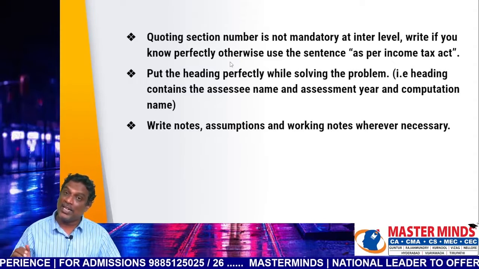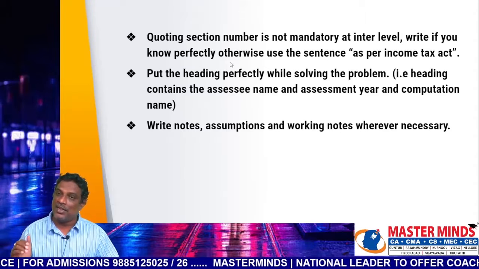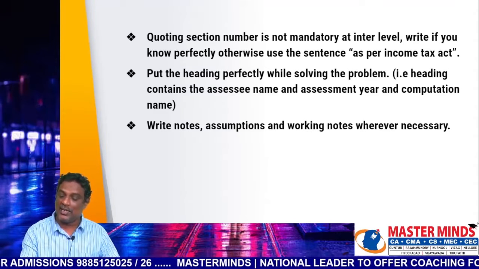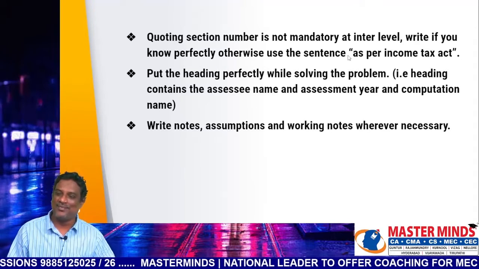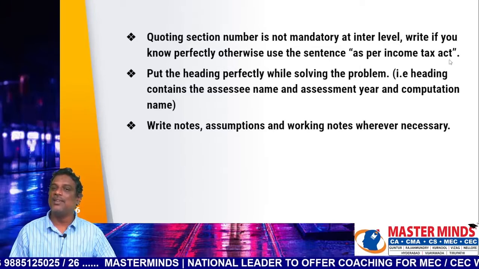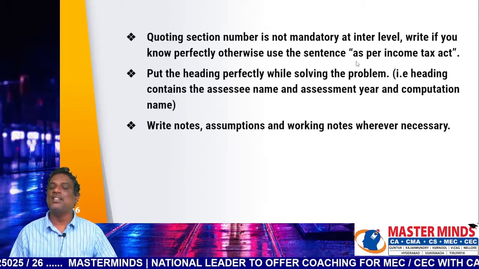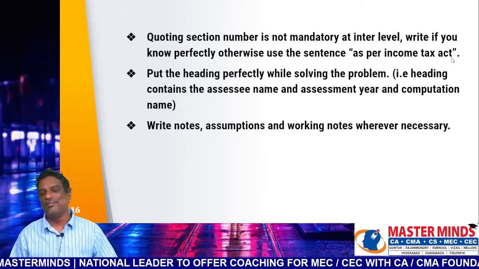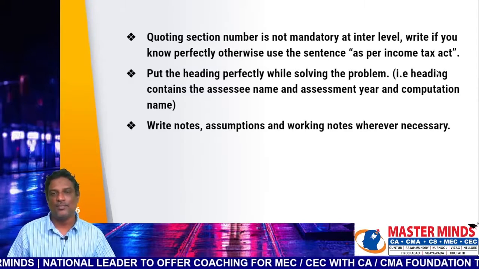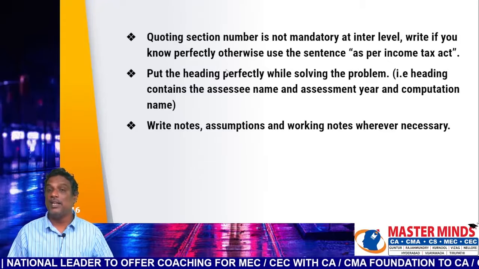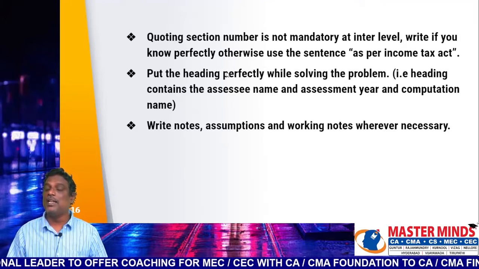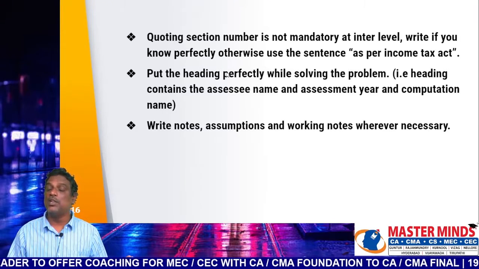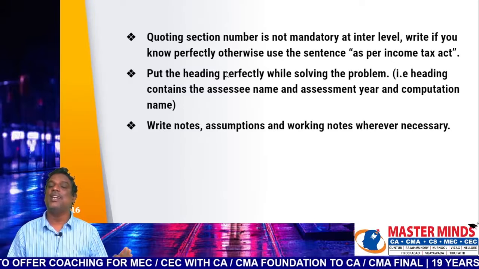If you want to write something instead of a section number, write "as per Income Tax Act". This is the perfect sentence you can write instead of the section. Quoting of section numbers is not mandatory.